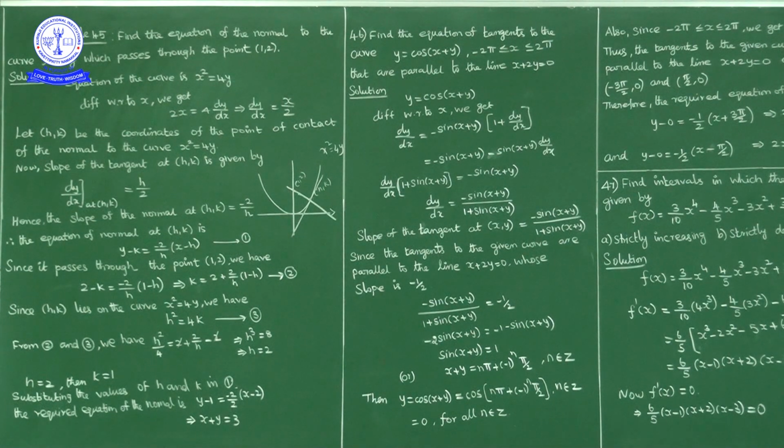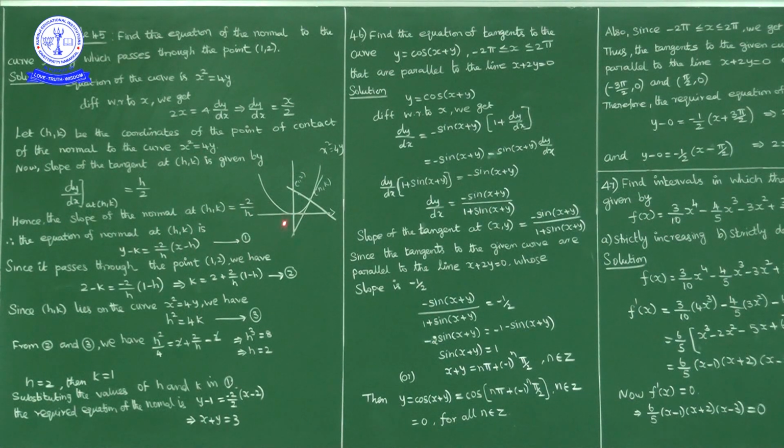So the equation of normal at (h, k): this is the slope and (h, k) is one point. So the equation of normal we can write as y minus k is equal to slope of the normal into x minus h. That is y minus y1 equals m into x minus x1. Now in place of (x1, y1) we have (h, k). So the equation of normal is y minus k is equal to minus 2 by h, that is the slope of the normal, into x minus h. This is the equation of normal.